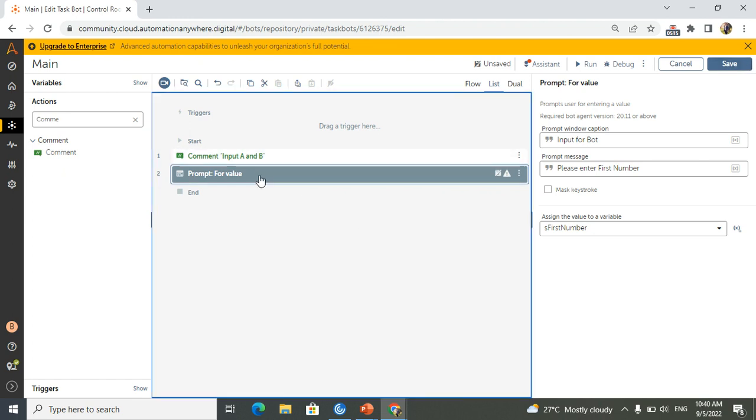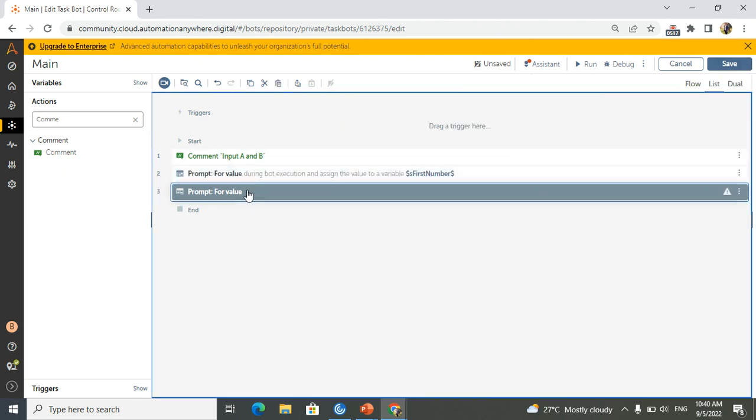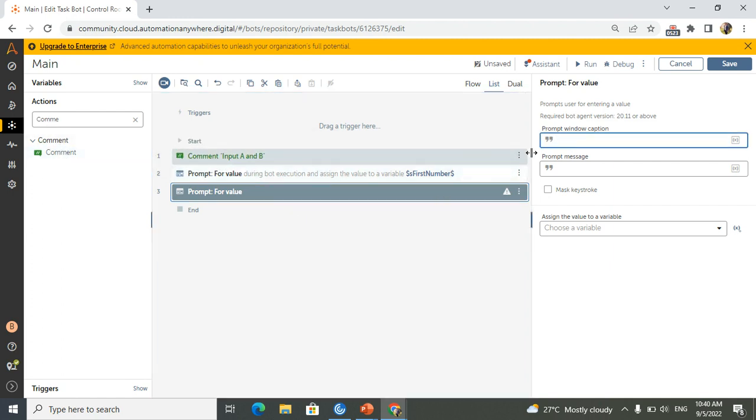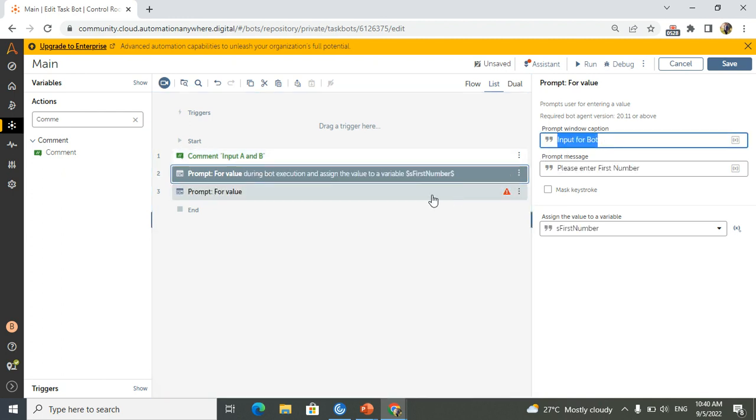In the same way I need to take a second value. I have copy pasted it, or you can take a new one, that's not a problem. Here, what we have given is input bot.